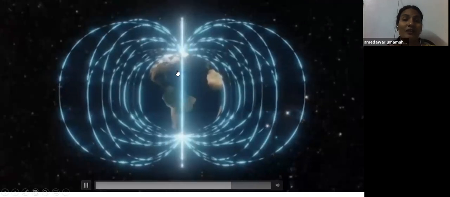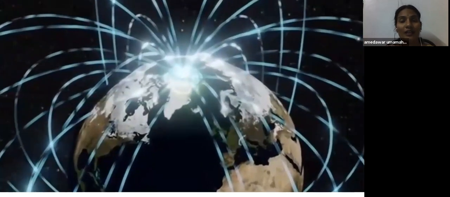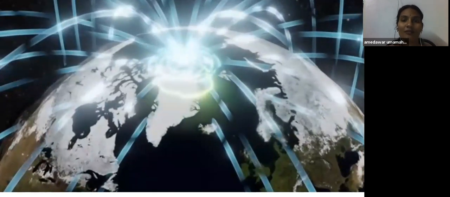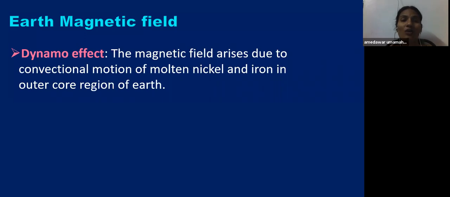The convectional current produced due to the convectional motion of the molten nickel and iron produces the magnetic field. So this is the Earth's magnetic field. This is the pole of the Earth. And this effect is known as the dynamo effect. The magnetic field arises due to convectional motion of molten nickel and iron in the outer core region of the Earth. And due to this, what happens, children? Yes, a convectional current is produced. Due to this, a magnetic field is produced.